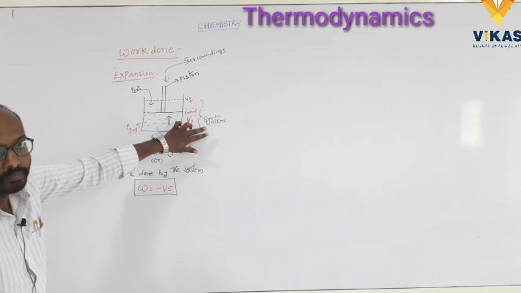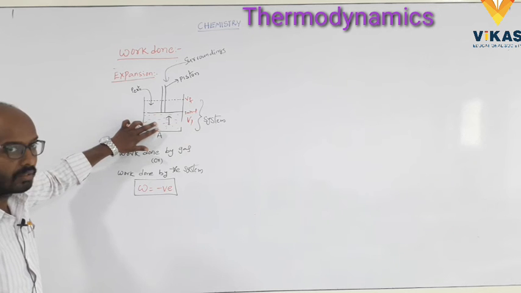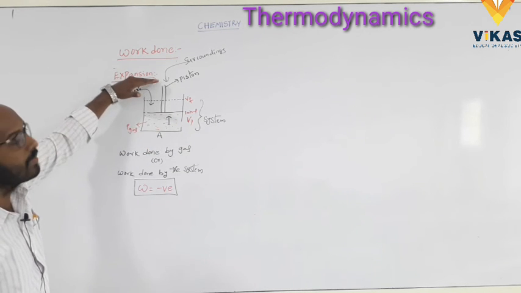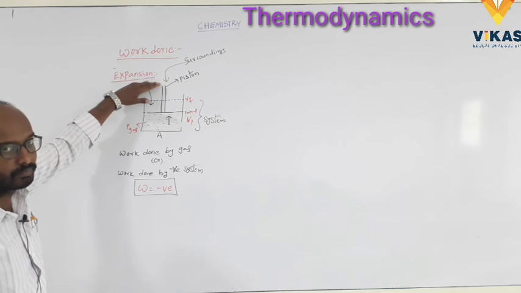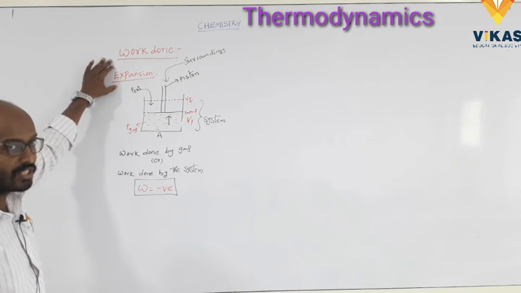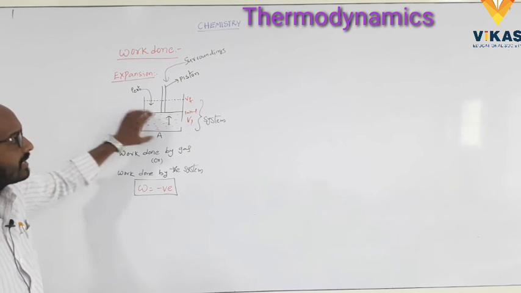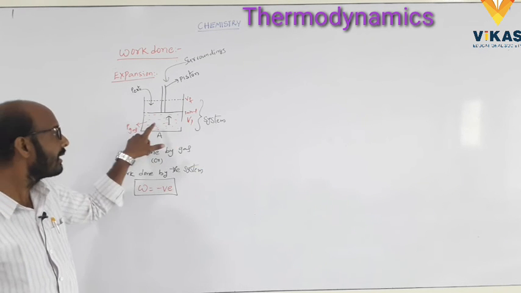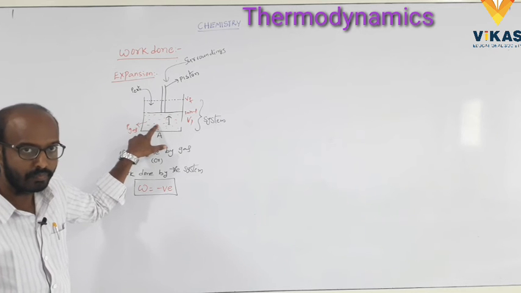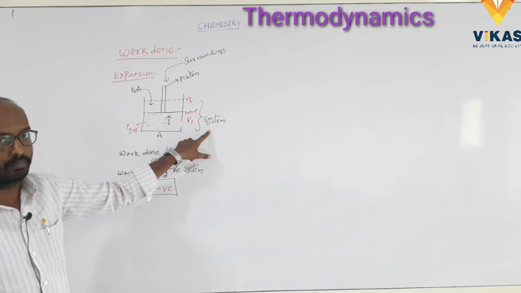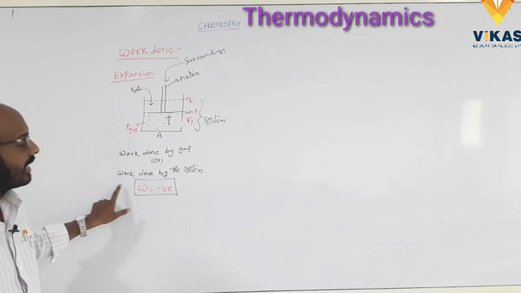How? The gas molecules pressure moves the piston in the upward direction. That is called expansion. The total work is done by the gas, or by the system. So here work is negative.